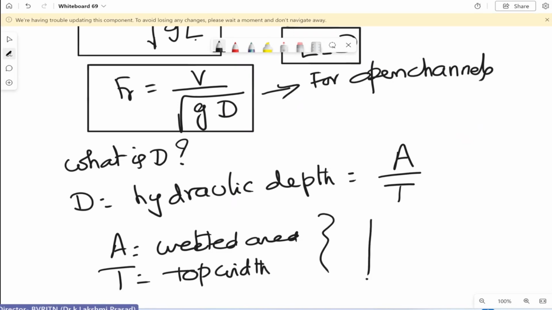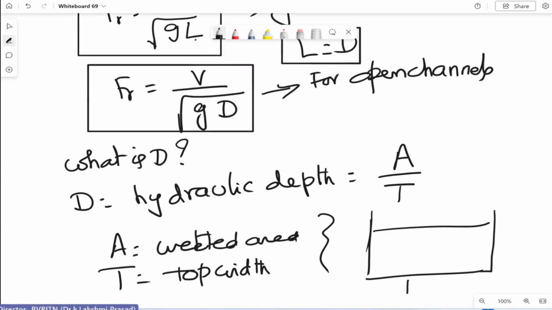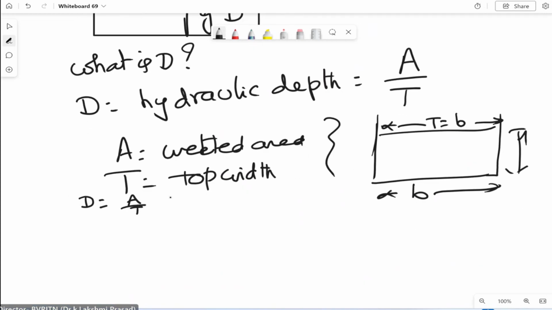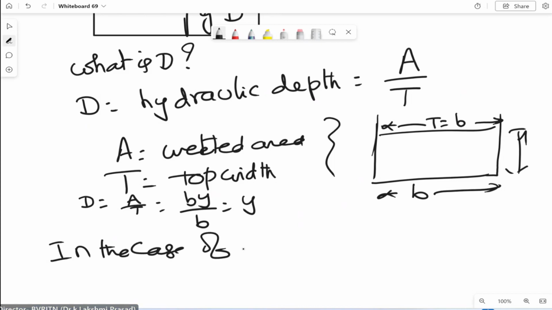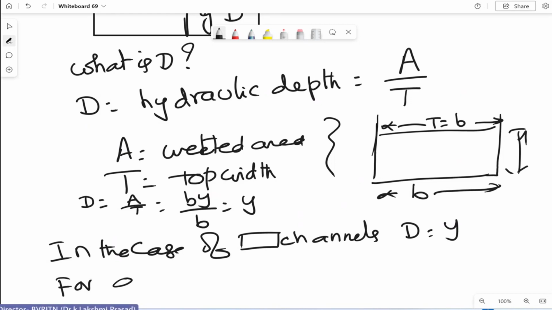If you take a rectangular channel, with bottom width B and depth Y, then naturally the top width T is also equal to B. So if you calculate D is equal to A by T, By divided by B, it is Y. So in the case of rectangular channels, D is equal to Y. For other shapes, we can find it.